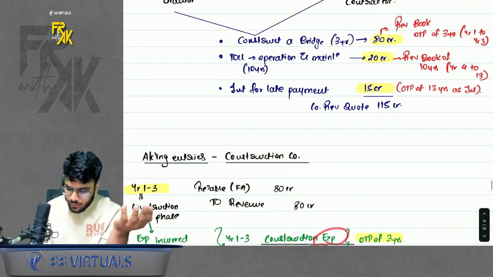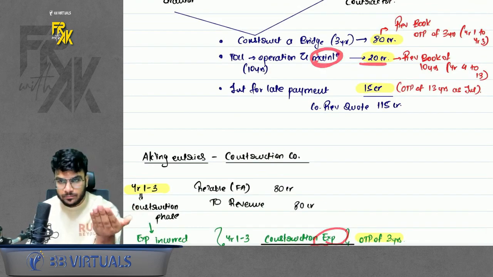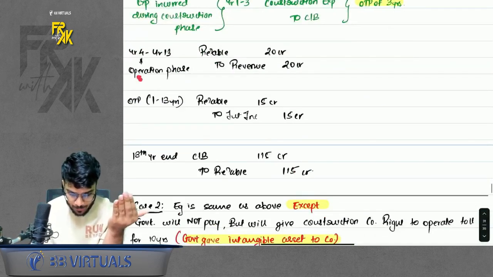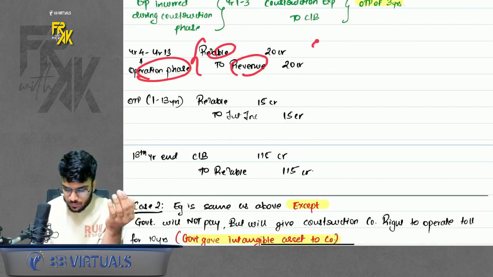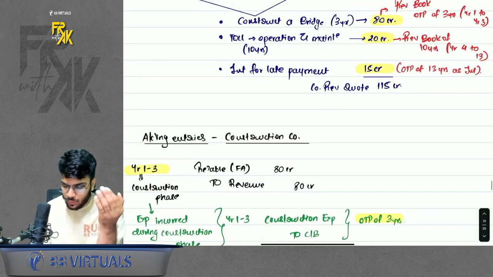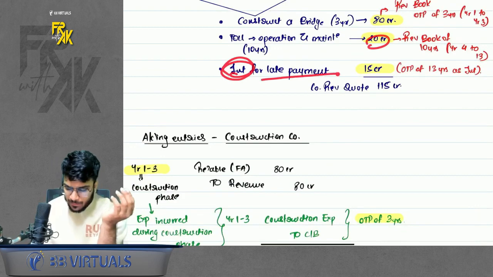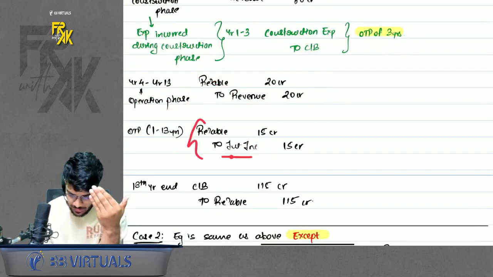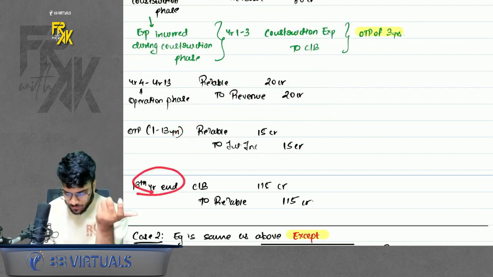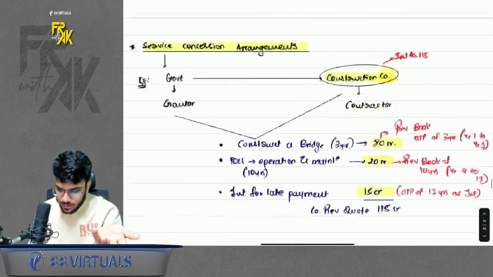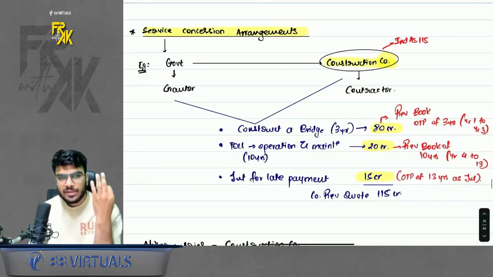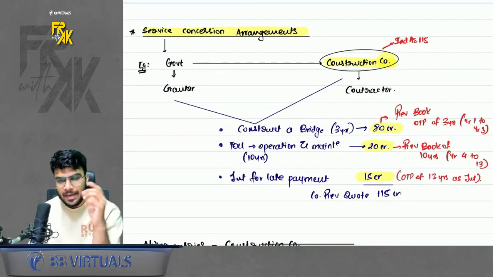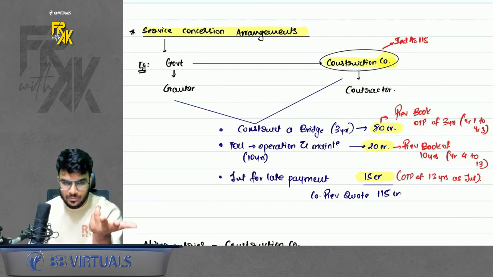Next, whatever you charge for maintaining the toll, you should book in the operation phase. So in the operation phase, book receivable to revenue. This is the maintenance revenue which you are going to earn. Interest for late payment will be booked across the tenure: receivable to interest income. And then at the end, you will receive the money: cash bank to receivable. Simple. So here you are receiving money for 3 things: construction, maintenance, and, because you are receiving the money late, interest also.